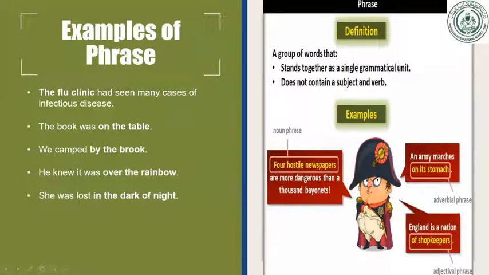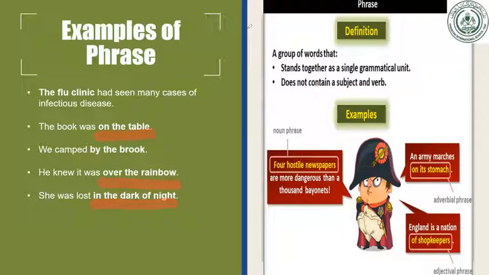Can you find any verb over here? In the dark of night, over the rainbow, on the table. Nothing is over there. On is a preposition, the is an article, table is a noun. So here, no verb is here, and no subject is over here. So this phrase, this group of words, will not give complete sense. Understand, dear students?